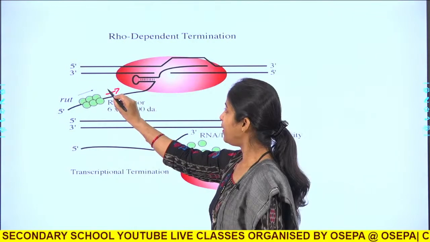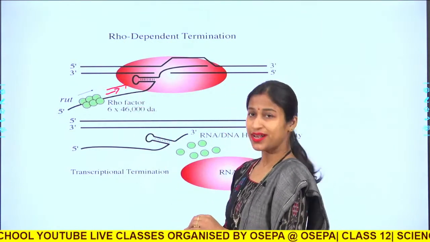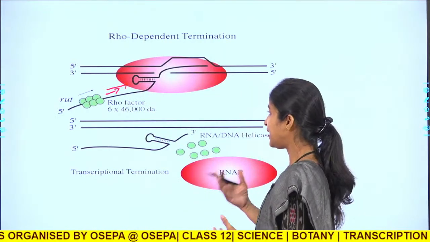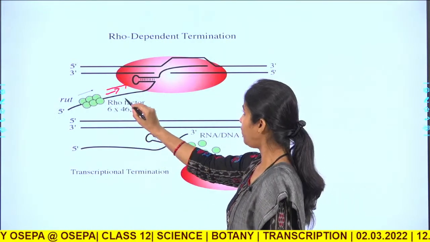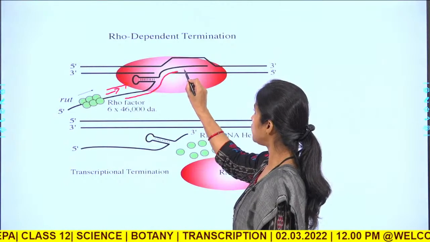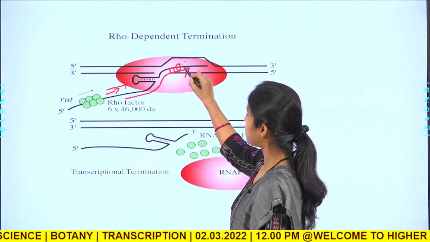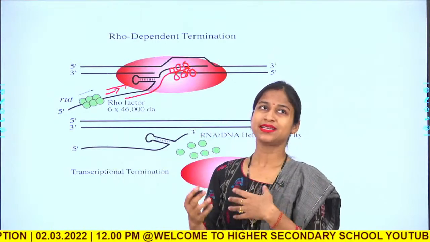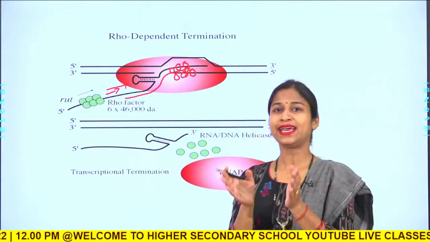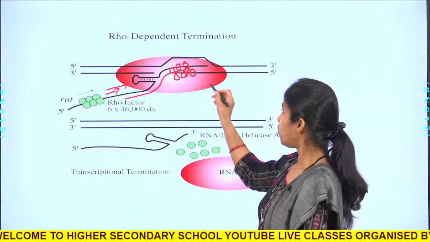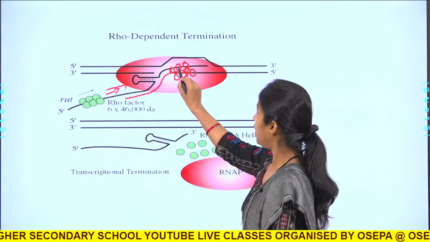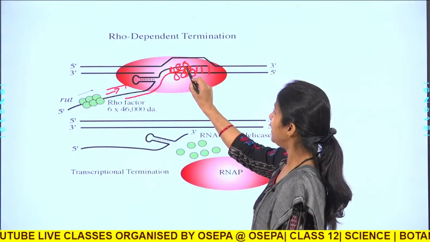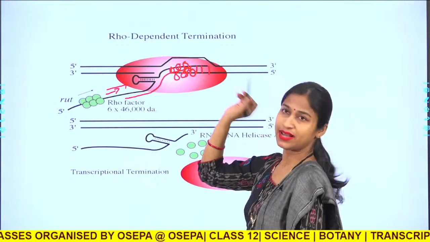As the movement is faster, when they start increasing their movement, this rho protein slowly comes to the RNA polymerase at this point, and finally it forms an interaction. It has an RNA DNA helicase activity. Okay. So, what happens is it breaks the hydrogen bonds present between the DNA strand and the RNA transcript.